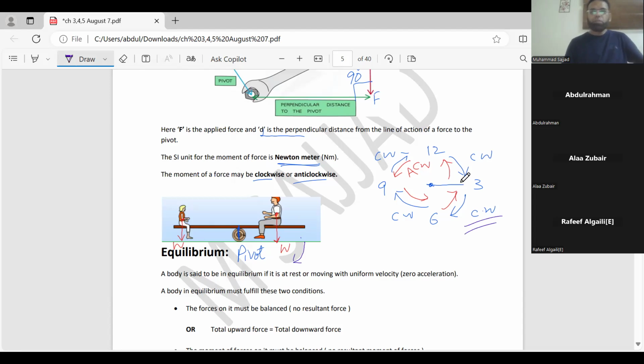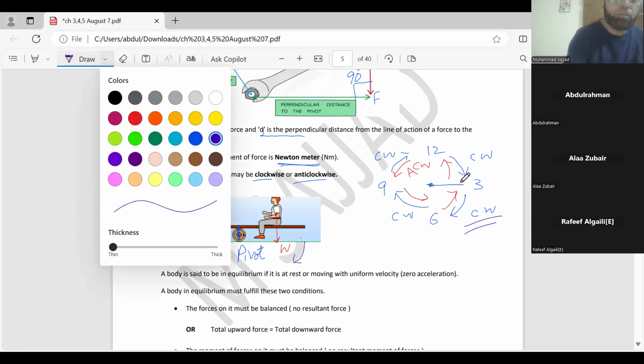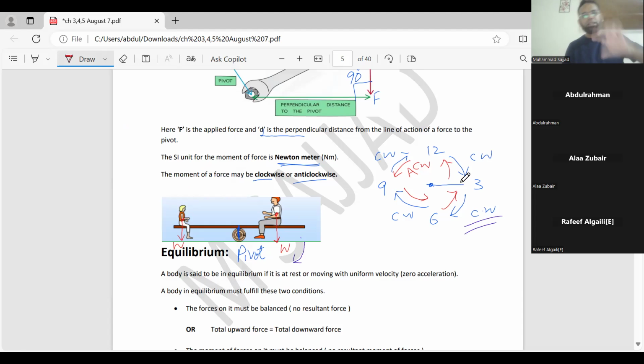Clockwise direction. But if I'm talking about the girl, she is sitting on the left side of the pivot, so she is causing the anti-clockwise movement. See, her weight will make the plank rotate anti-clockwise. So what I'm telling students to memorize all the time, first of all, locate the pivot.